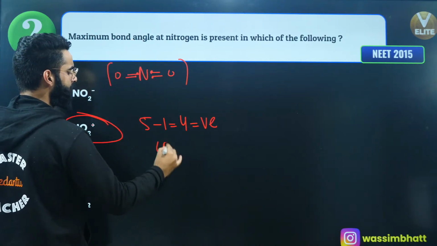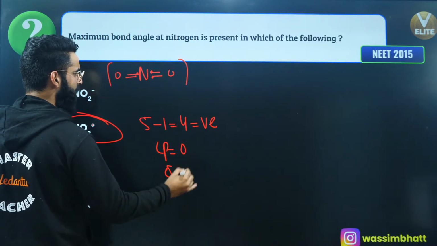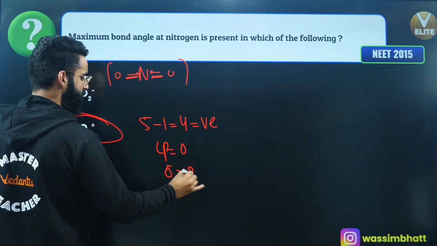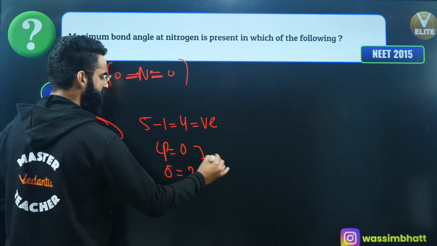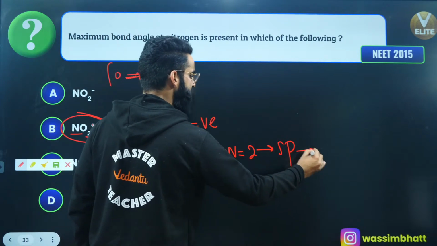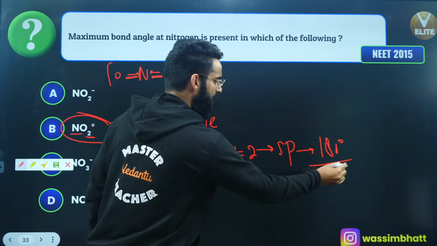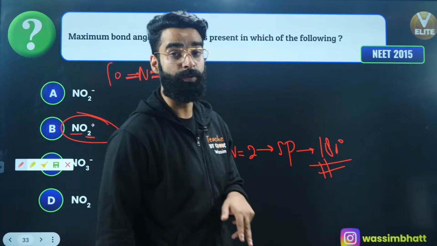So there'll be no lone pair. Right? How many sigma bonds is it forming? 1 and 2. 2 sigma bonds, correct? Because terminal atoms are 2. 2 sigma bonds, 0 lone pair. What about the steric number? Steric number is going to be 2. If steric number is 2, hybridization is sp. If hybridization is sp, the bond angle is always going to be 180. In case of sp hybridization, the bond angle is 180.